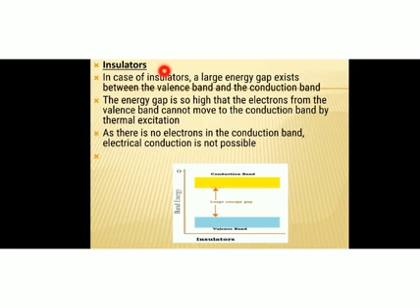Then about insulators. In the case of insulators, a large energy gap exists between the valence band and the conduction band. The energy gap is so high that the electrons from the valence band cannot move to the conduction band by thermal excitation. Here you can see the valence band and conduction band are separated by a large energy gap. So the electrons cannot jump to the conduction band. Hence, there are no electrons in the conduction band. So there won't be electrical conduction. Electrical conduction is not possible.